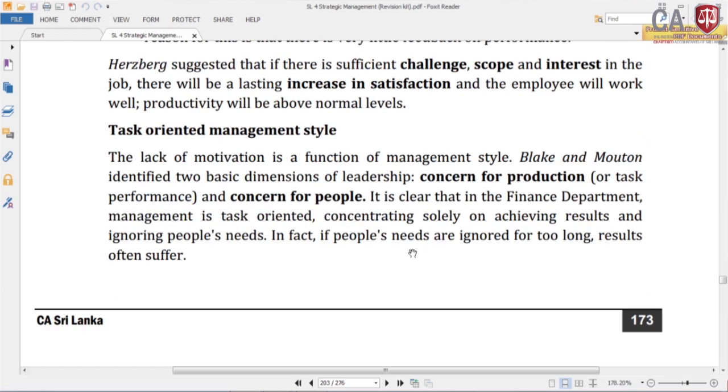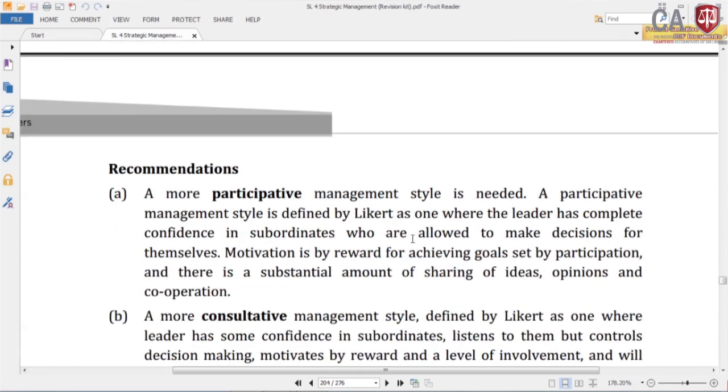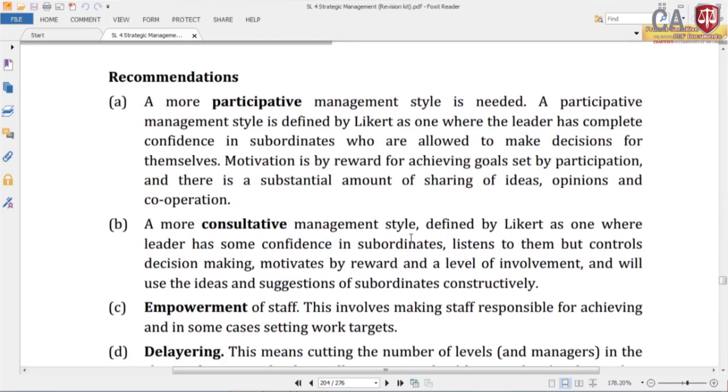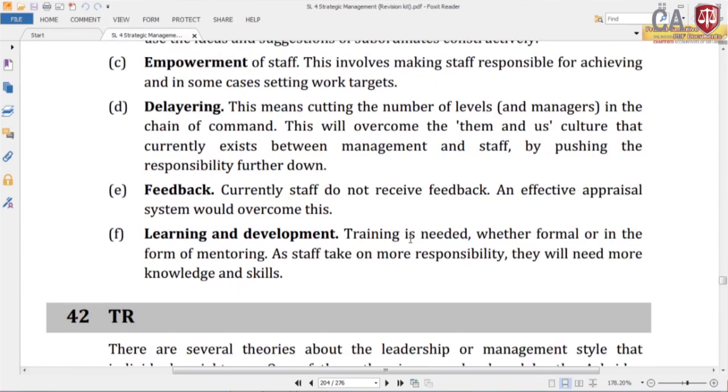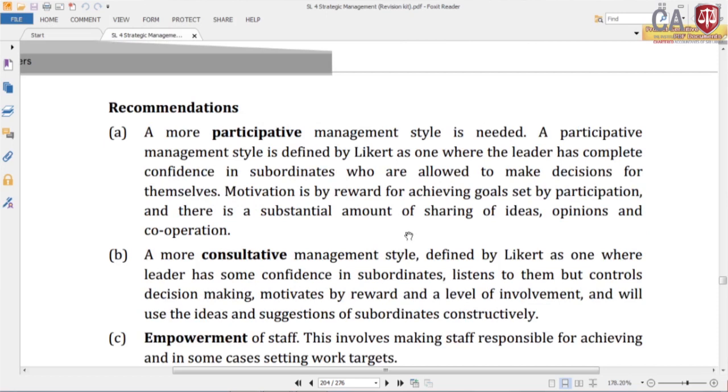The lack of motivation is a function of management style. Blake and Mouton identified two basic dimensions of leadership, concern for production and concern for people. We saw that one in the model. It is clear that in the finance department, management is task oriented, concentrating solely on achieving results and ignoring people's needs. They are ignoring the people's needs, they only think about the task. In fact, if people are ignored for too long, results often suffer. So, what are the suggestions you can make? Right, look at the recommendation given.